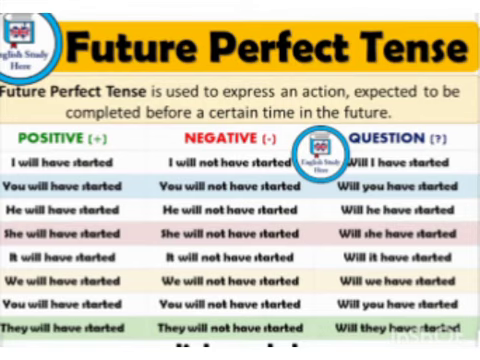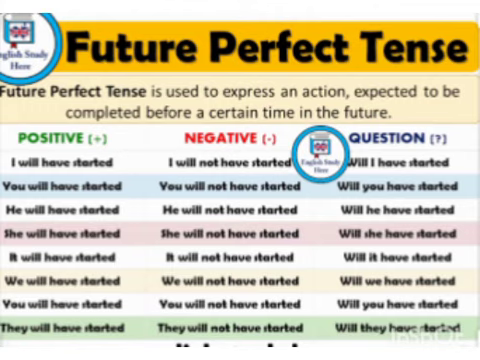Let's start with positive. I will have started. You will have started by evening or whatever. He will have started. She will have started. It will have started. We will have started, you will have started, and they will have started. These are the examples for positive, otherwise called affirmative sentences.